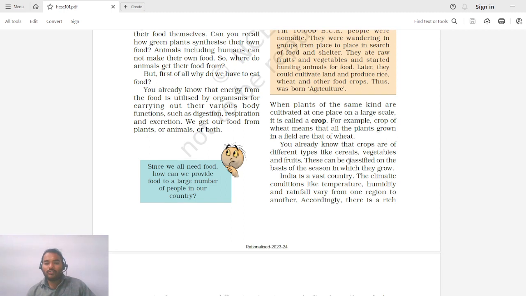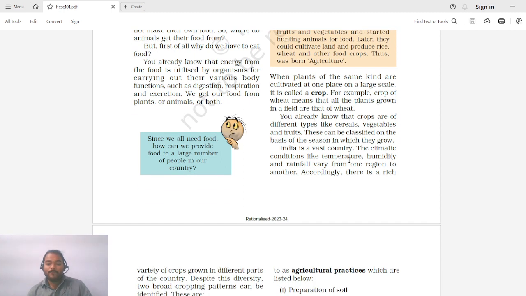You already know that crops are of different types like cereals, vegetables, and fruits. These can be classified on the basis of the seasons in which they grow. So, in India, particularly, we have three seasons: summer, winter, and rainy. And as you may have observed, during these different seasons in India, we produce different crops, right?